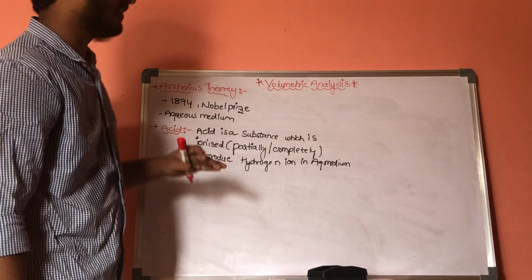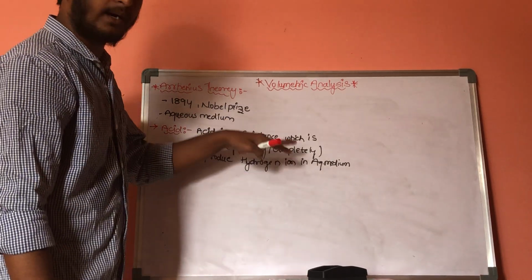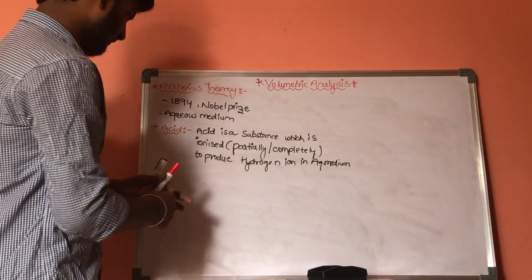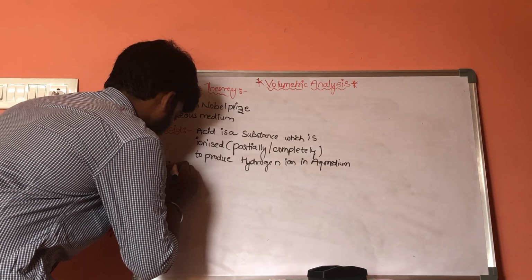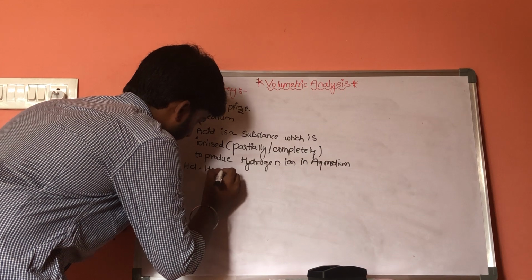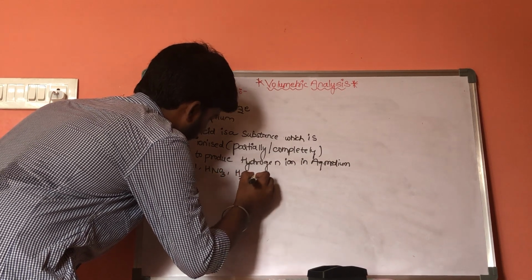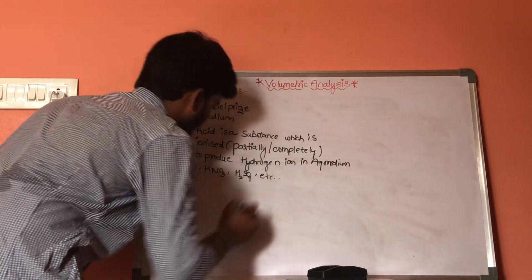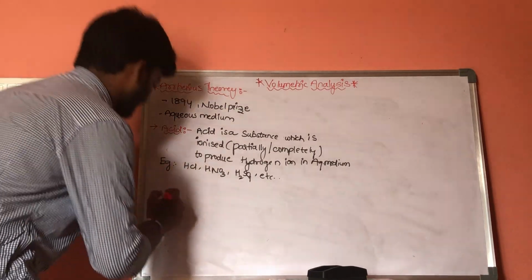According to the Arrhenius theory, acid is a substance which is ionized partially or completely to produce hydrogen ions in aqueous medium. Examples are HCl, HNO3, H2SO4, etc. These are the examples of acids. Now coming to the base.